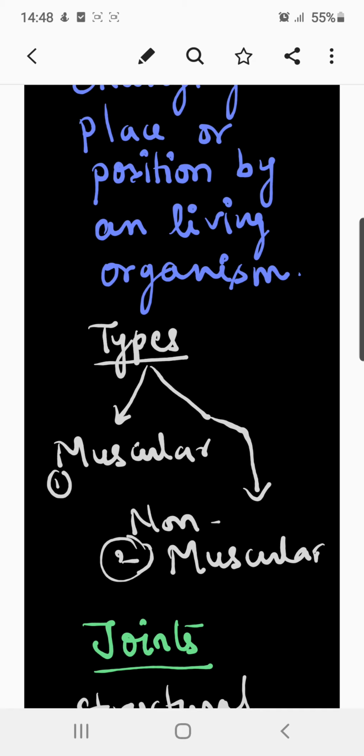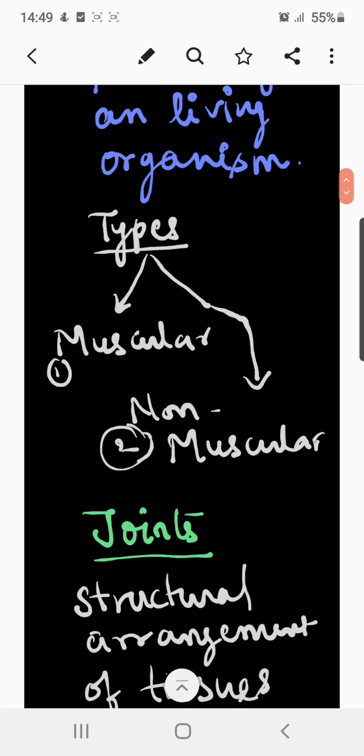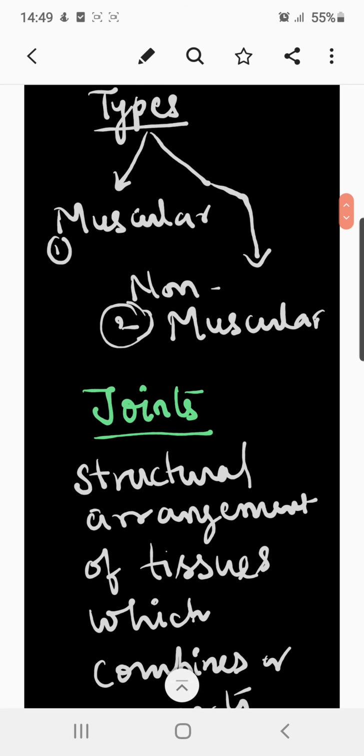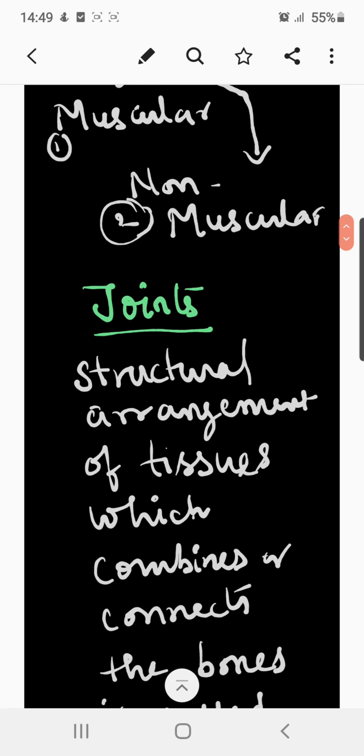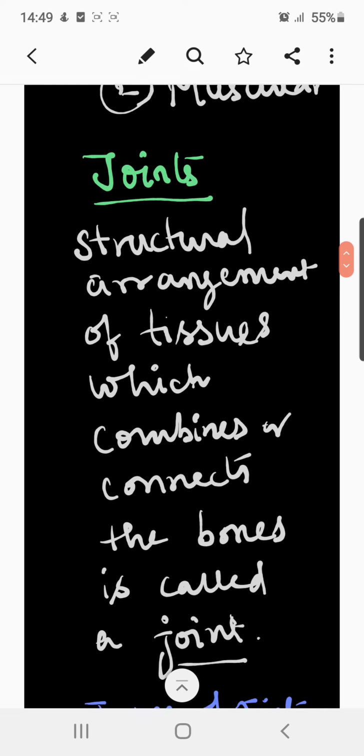Let's see the different types of joints given in your books, which help us in movement. Let's see the definition of joints. Joints are the structural arrangement of tissues which connects the bones.